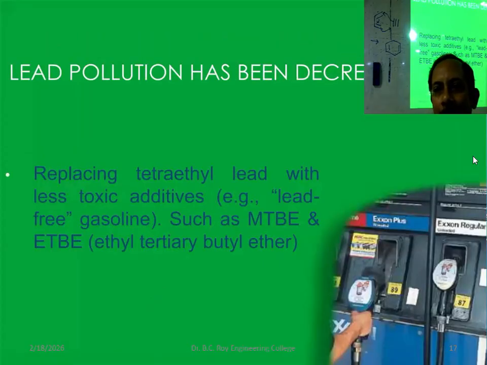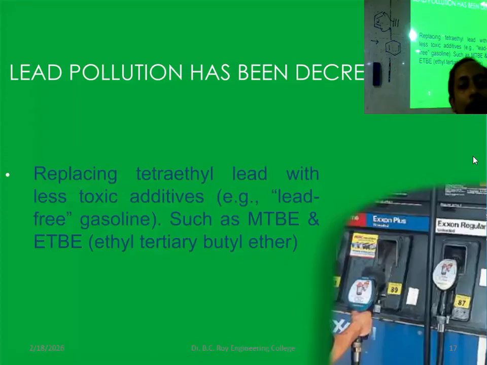Lead pollution has been decreased by, instead of tetraethyl or tetramethyl lead compounds, which are not desirable, if you use ethyl tertiary butyl ether or methyl tertiary butyl ether, this type of things, just to increase the octane number. Octane number, have you learned it now?